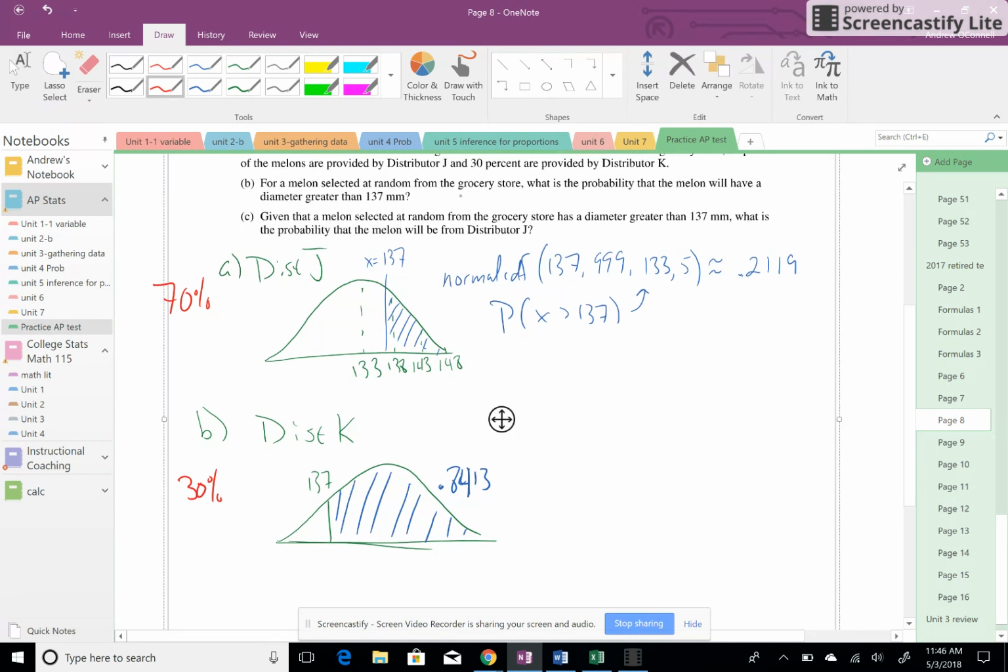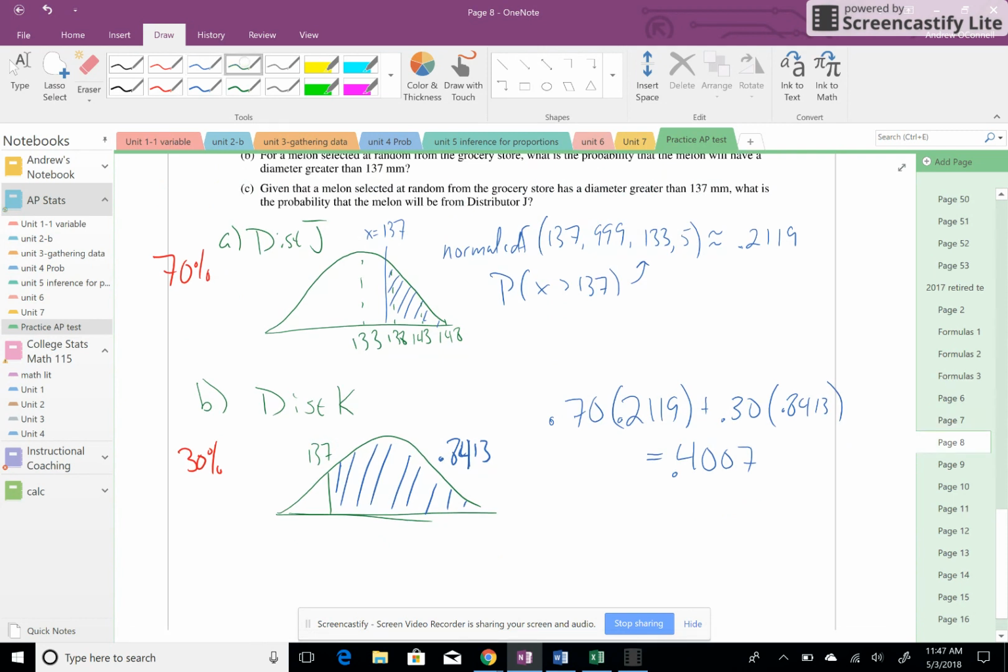For a melon selected at random from the grocery store, what is the probability the melon will have a diameter greater than 137? So this is just kind of like a weighted mean, so you'd weight that 70% coming from the 21.19 and 30% coming from the 84.13. So just weigh that out, and that should be about 40, a little over 40%.